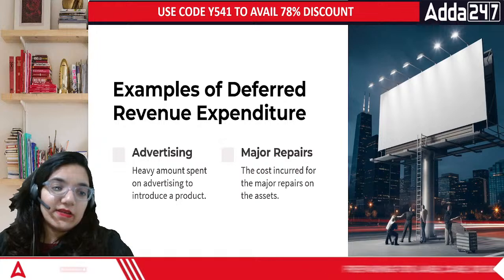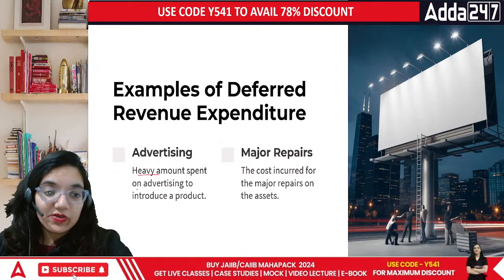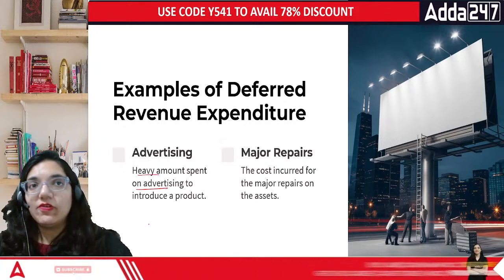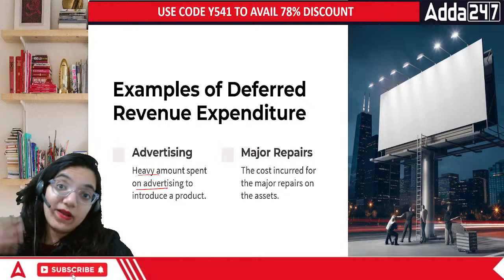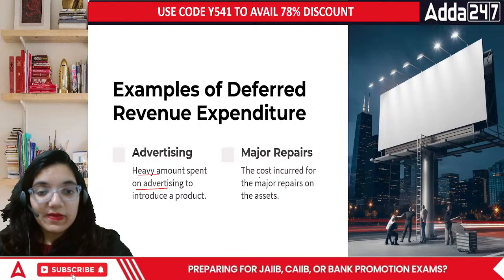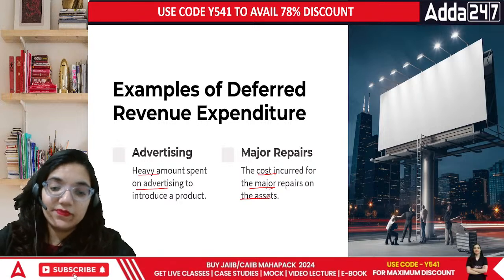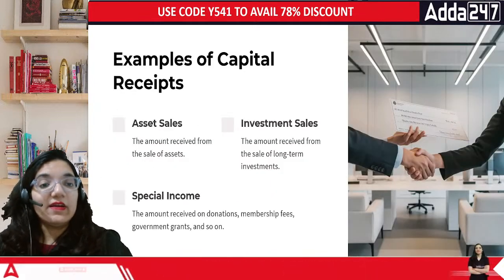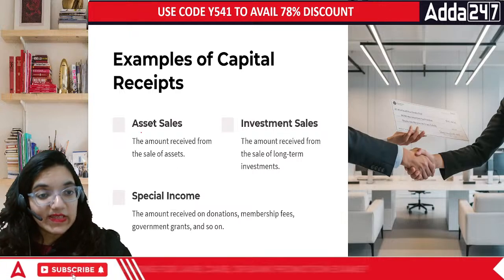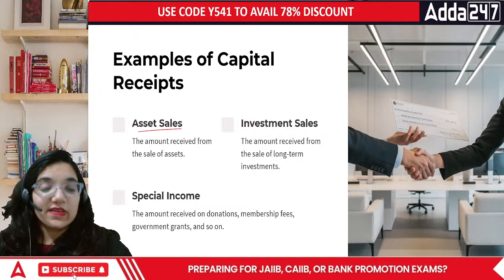Deferred revenue includes a heavy amount which is spent on advertising. For example, I spent 5 lakh to buy that billboard. Major repairs, the cost incurred in terms of major repairs of the assets, would exist. Then comes the specific area of examples. There is an asset sale, that would be a part of it. Okay, we are selling an asset.